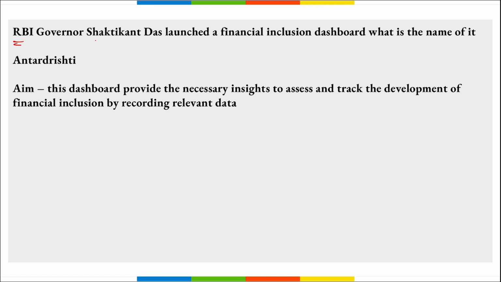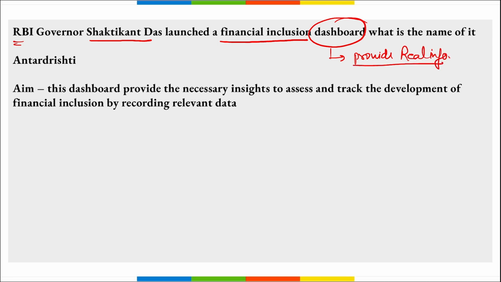Next, RBI Governor Shaktikant Das has launched a financial inclusion dashboard. What is the name of that dashboard? See, a dashboard is basically to provide real-time information, right? All the projects that are going on, all the amount of money that will be paid or that has to be paid, what is the loan amount, correct? And everything related to finance for that particular organization, this dashboard has been launched, right? This dashboard will provide necessary insight to assess and track the development of financial inclusion by recording relevant data.